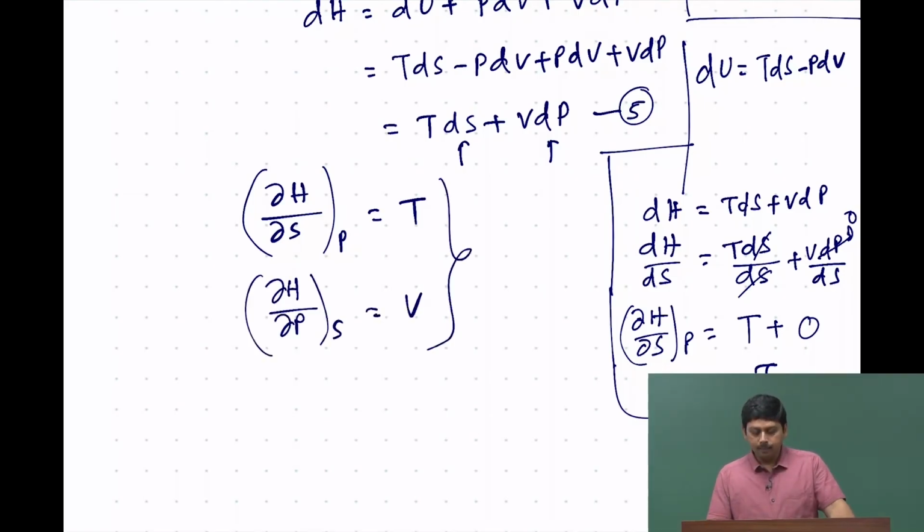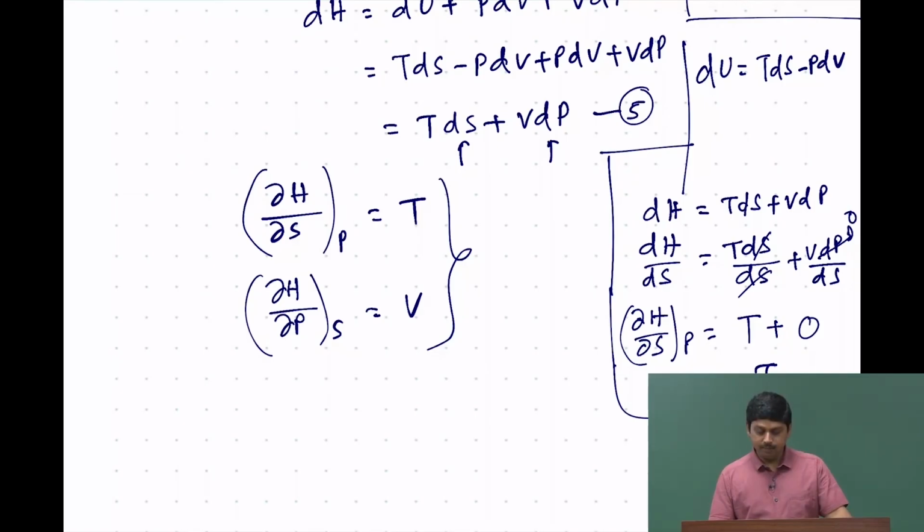So, you see that we are getting completely different thermodynamic potentials using different expressions. For example, here we find that if we change the pressure and we see a change in the enthalpy when the process is done in an adiabatic condition, a reversible adiabatic condition, or isoentropic condition, then that is nothing but the volume.